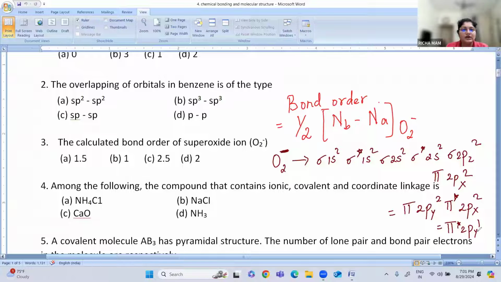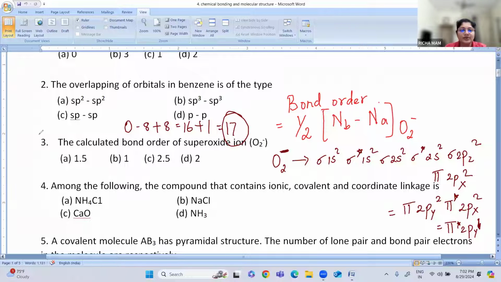When you distribute this, O2 minus. Each oxygen is having 8 electrons. So there are 2 oxygens, so 8 plus 8 is 16, and minus means again 1, so it is 17 electrons. So 2, 4, 5, 6, 7, 8, 9, 10, 11, 12, 13, 14, 15, 16, 17. So 17 electrons are present in total. When we are distributing, the electrons are distributed like this.